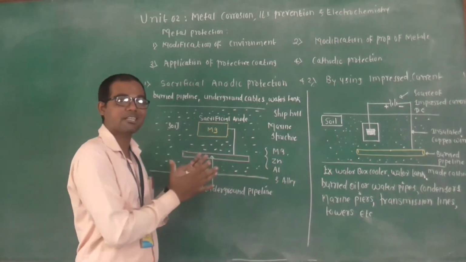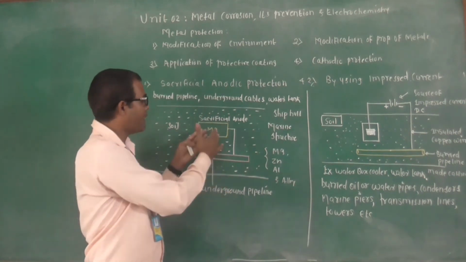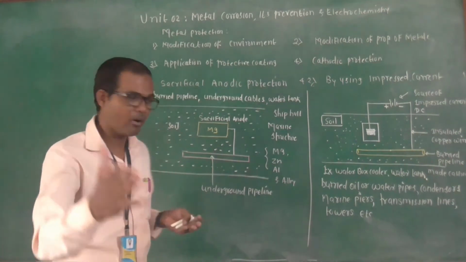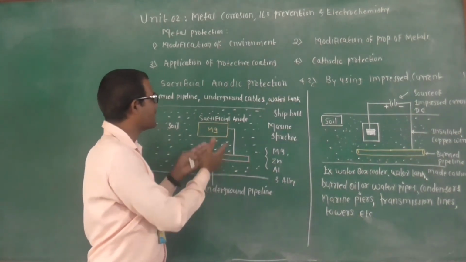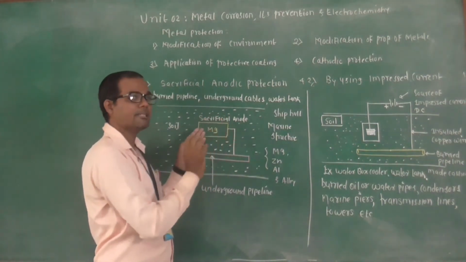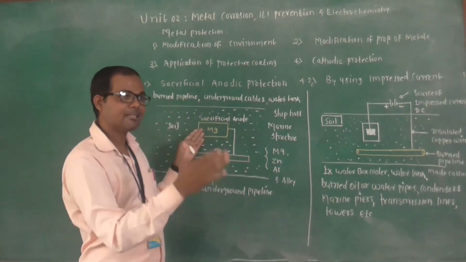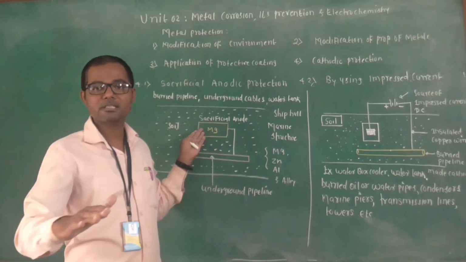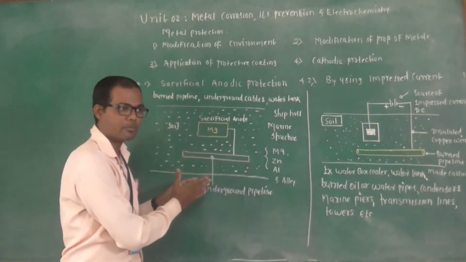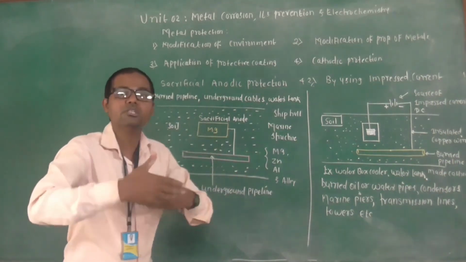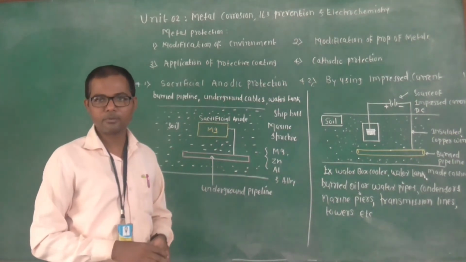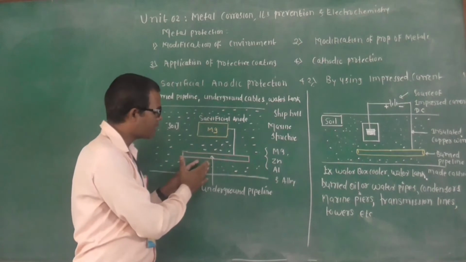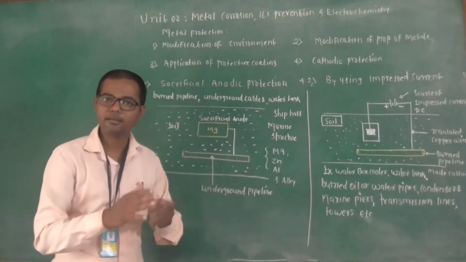So your structure gets protected, while the magnesium sacrifices its life for our structure. That's why it is said to be a sacrificial anode: as it is more active it becomes the anode, and therefore the structure becomes the cathode. The cathode is protected and the anode undergoes corrosion, that is, oxidation. So magnesium gets corroded and your underground pipelines, that is your structure, get protected.